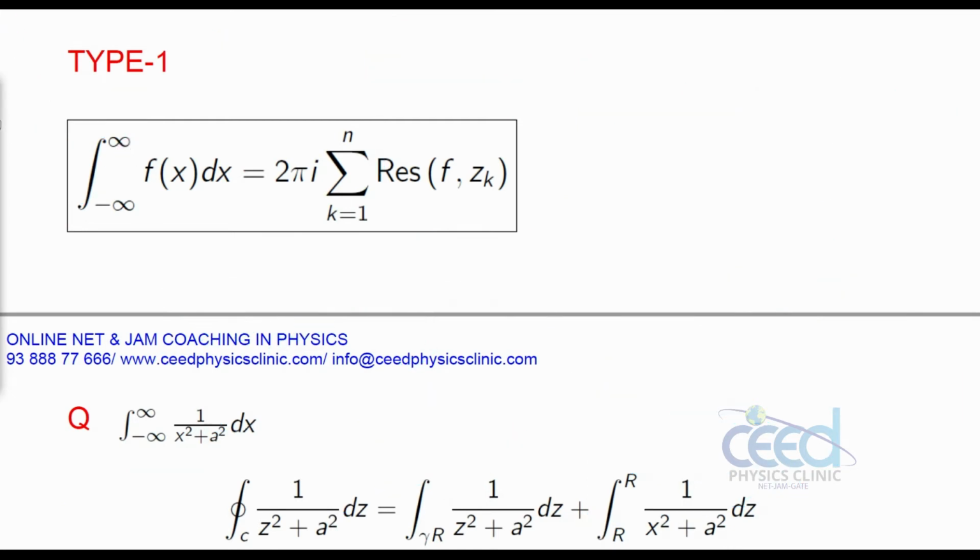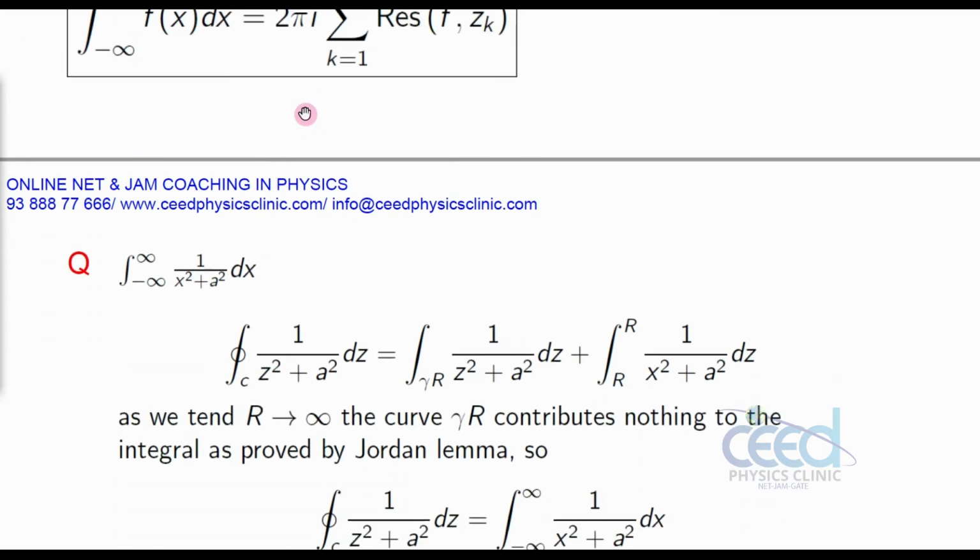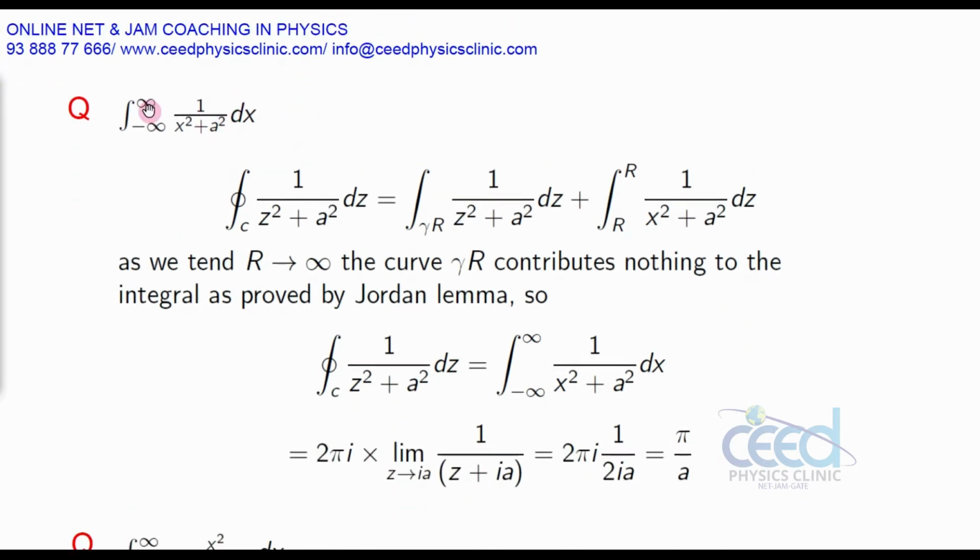Our first question is in a similar format: the integral from minus infinity to infinity of 1 by x square plus a square dx. To do this, I have already discussed the theory. I can calculate the closed contour integral of 1 by z square plus a square dz.